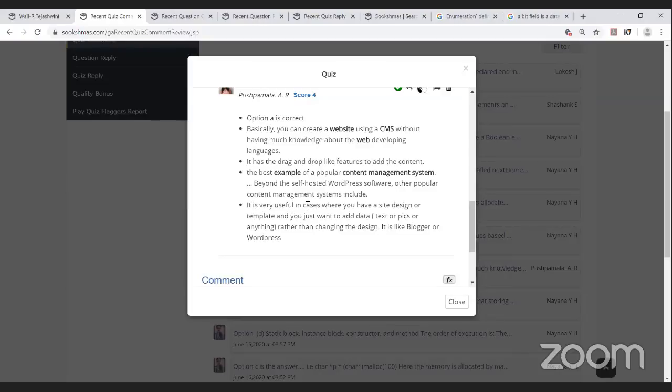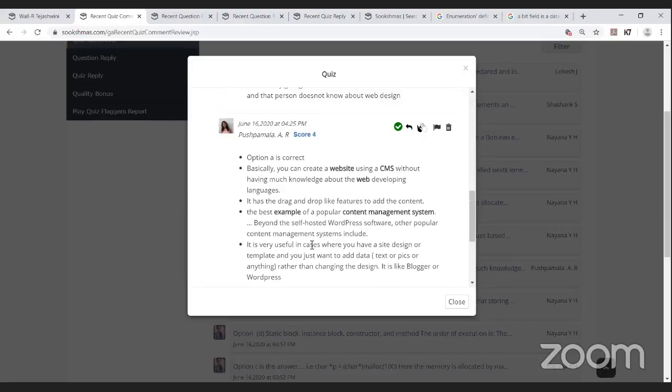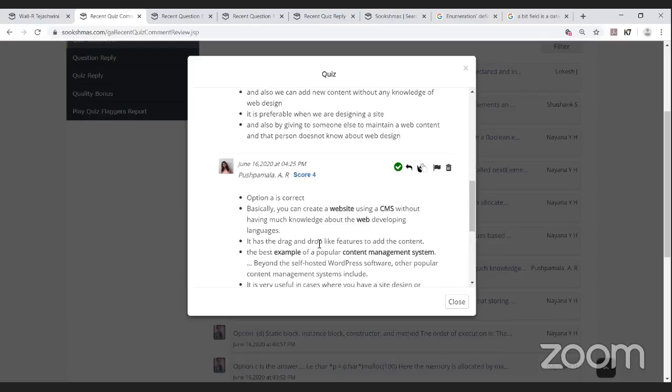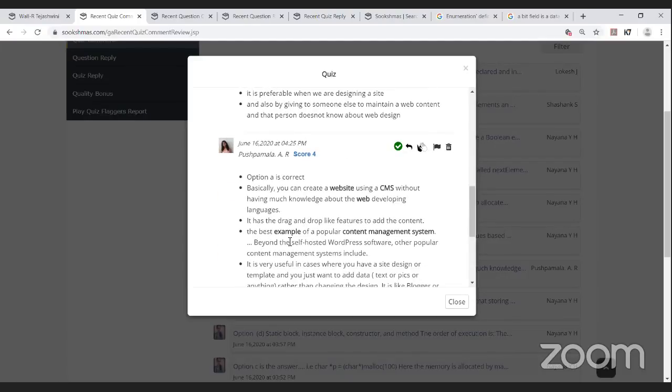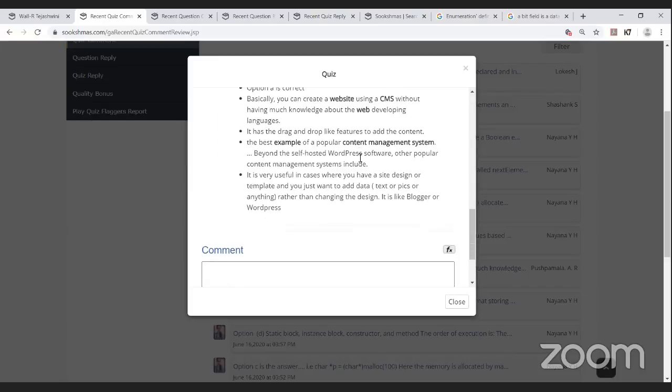It is very useful in cases where you have a site design or template, or just want to add data, that is text, pics, or anything, rather than changing the design. It is like Blogger or WordPress. Yes, this, I mean the comment. The lines of information are the same as that of Rakshita Adiga, but apart from that she has mentioned some examples also. So I've given her the quality bonus. So it's been given the quality bonus for Pushpamala.